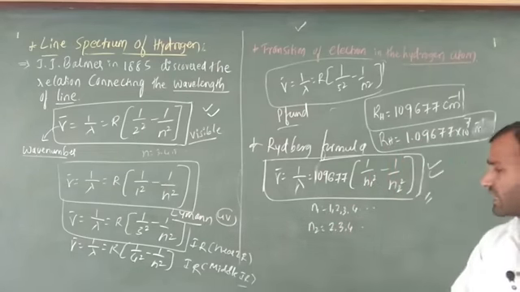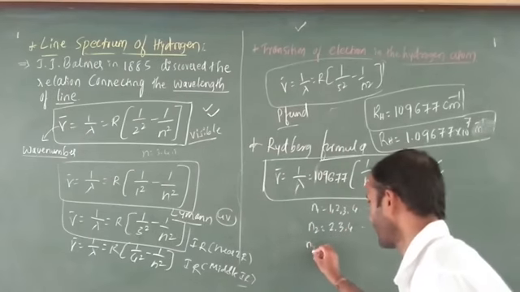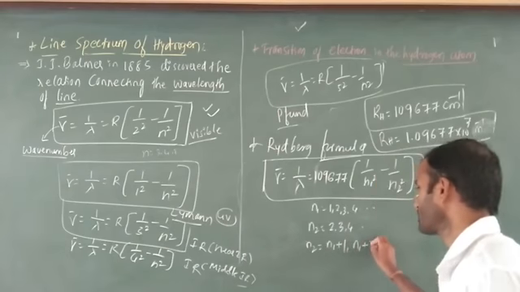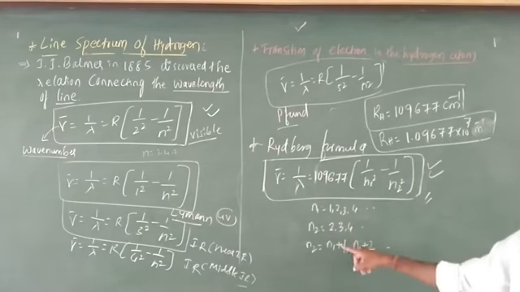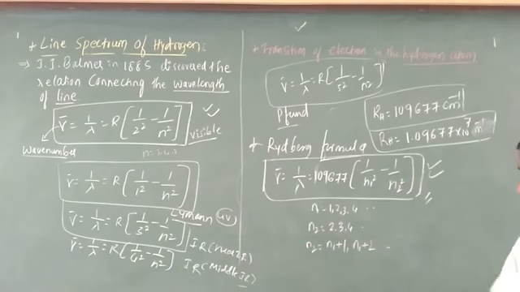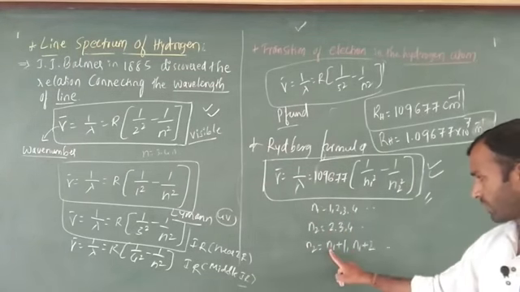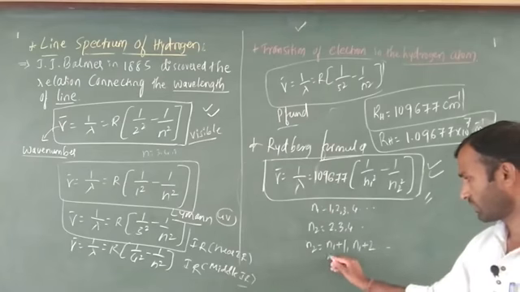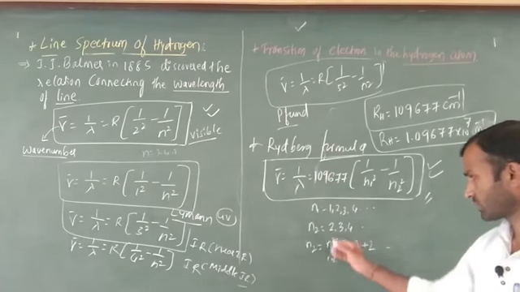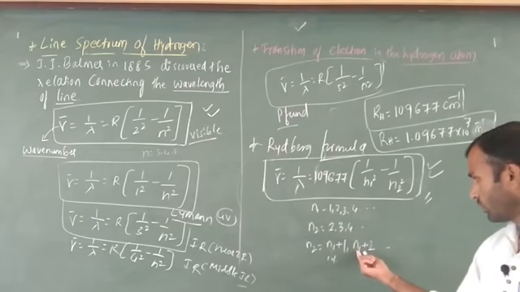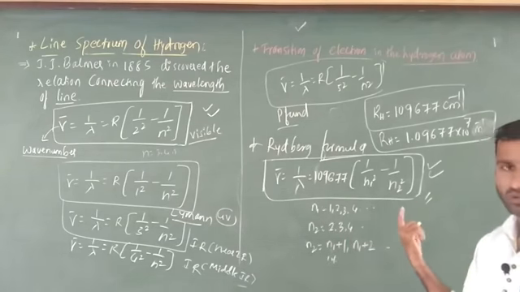Otherwise, in NCERT they give N2 directly. N2 means N1 plus 1, after that N1 plus 2. This and this both are the same, there is no difference. If you want, you can check. If N1 is 1, you fill 1, then 1 plus 1 equals 2. In this case also the same: if N1 equals 2, 2 plus 2 equals 4, no problem.